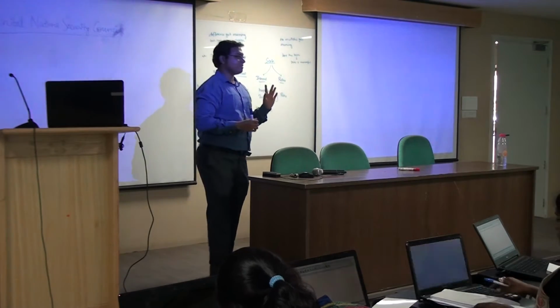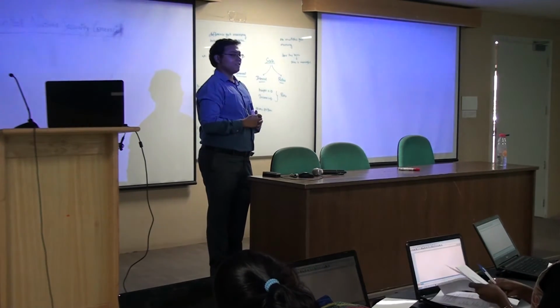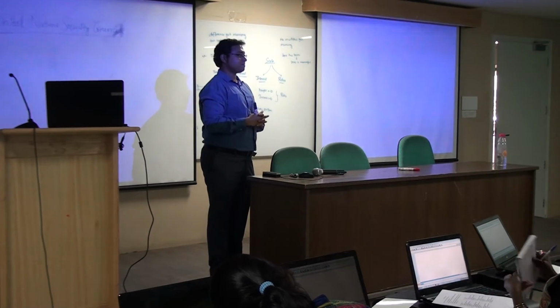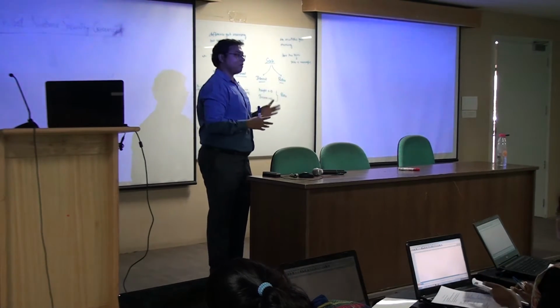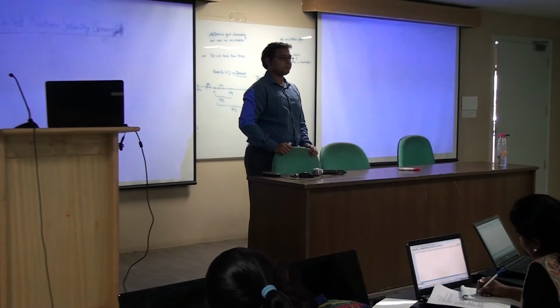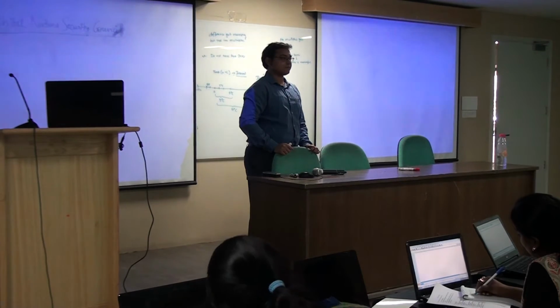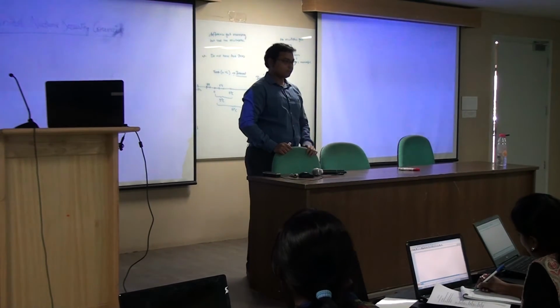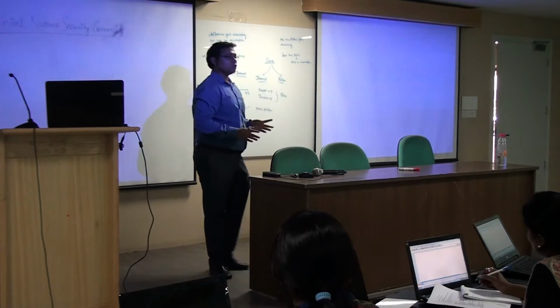This is clear? Any doubts, any questions? This part usually creates the most problem. Done, so we move on.